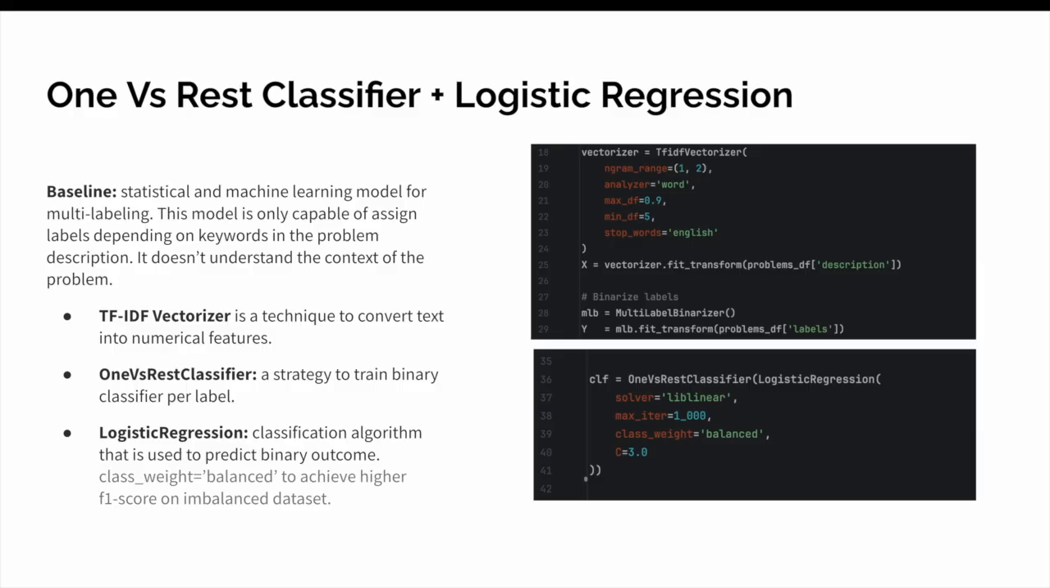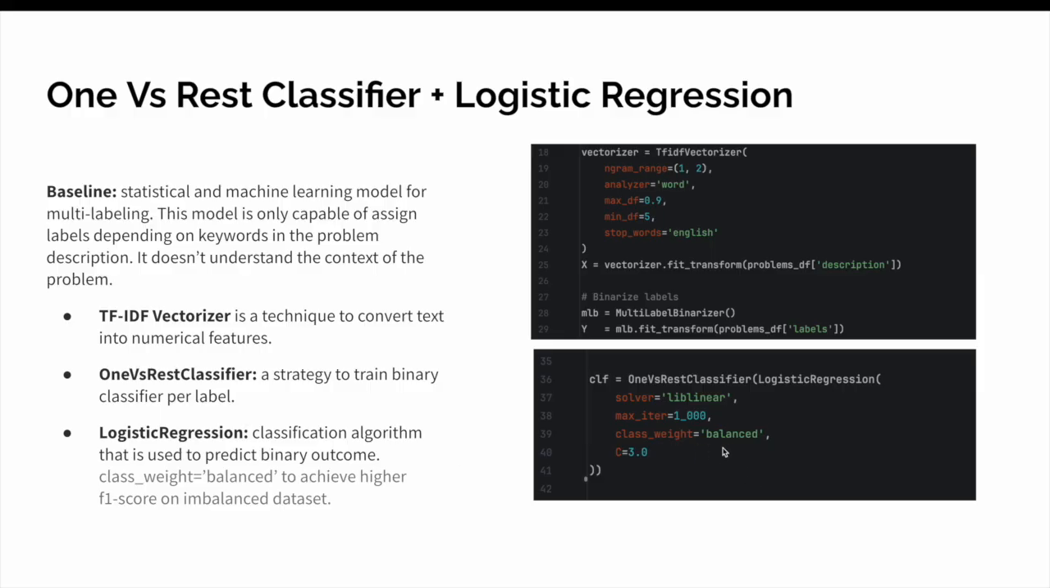Let's see our baseline. We decided to use a One-vs-Rest classifier with logistic regression. This is a statistical machine learning model for multi-labeling, and it assigns labels depending just on the keyword, so it doesn't understand the context of the problem. In essence, we decided to use a TF-IDF vectorizer to convert text into numerical features. One-vs-Rest is a strategy to train a model for multi-labeling, and logistic regression is a classification algorithm that's used to predict a binary outcome.